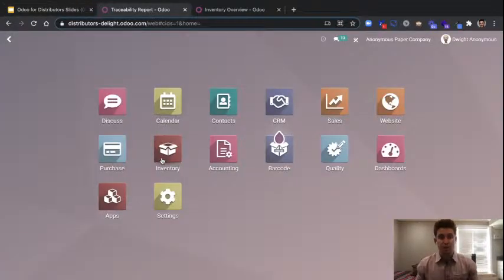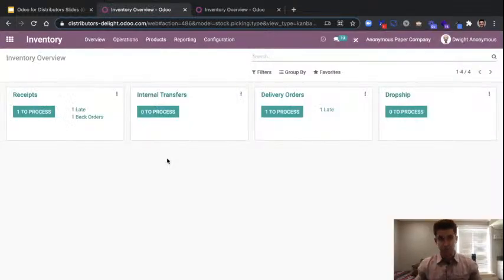So let's start at the inventory level. After all, we're talking about wholesale here and distribution. We're dealing with large levels of inventory. We can go to our classical reporting page and immediately pull up different reports that are available here. We're going to take a look at the warehousing analysis.